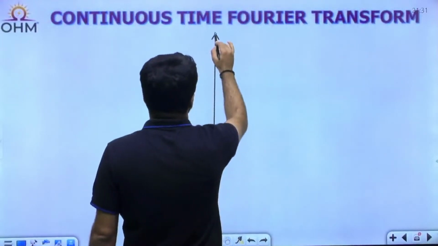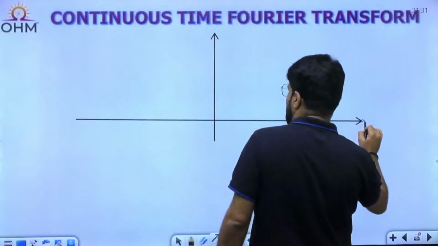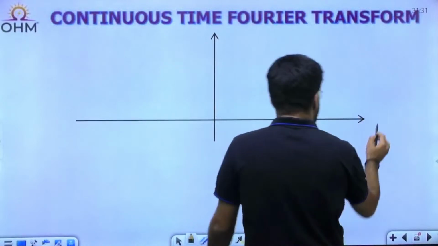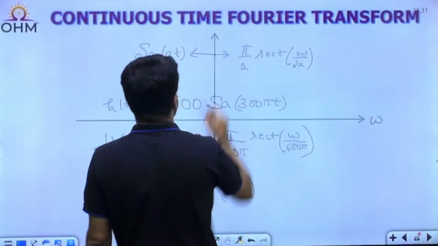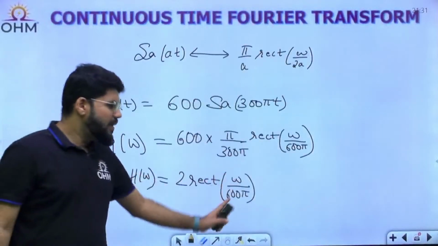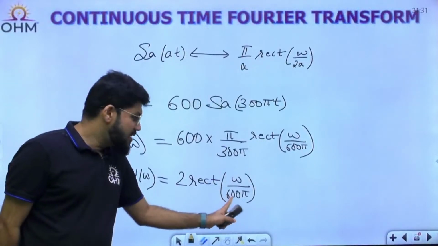How much is the sketch of this Fourier transform? Let me just do it quickly. Because it's a rectangle function, we can sketch this quickly, and that is in the omega domain. So this is omega and this is H(omega). Look into the rectangle function: rect of omega by 600 pi. This is the total duration.